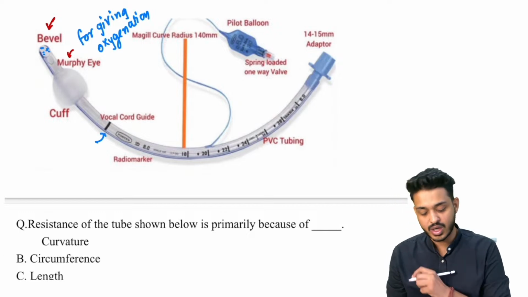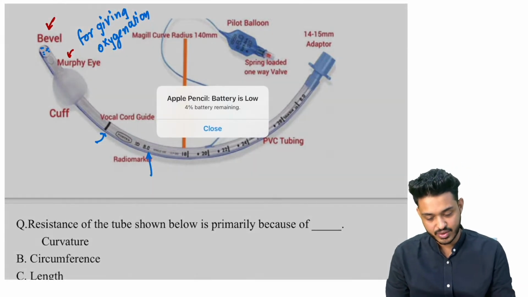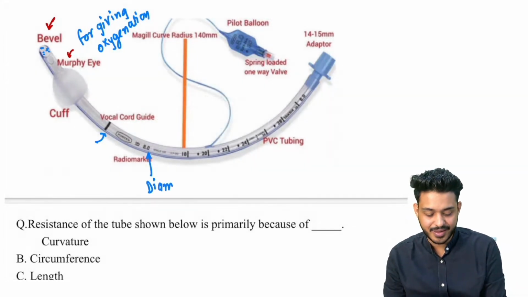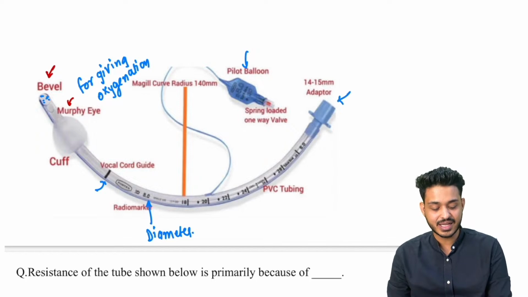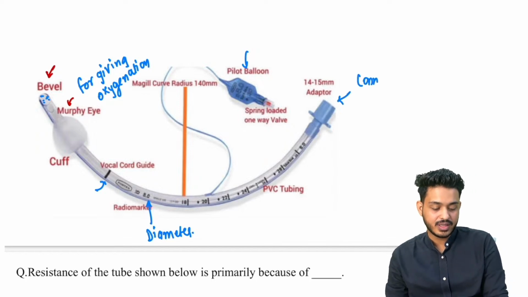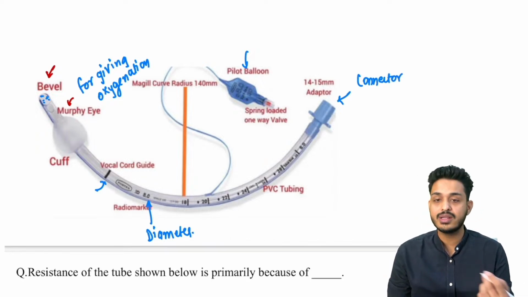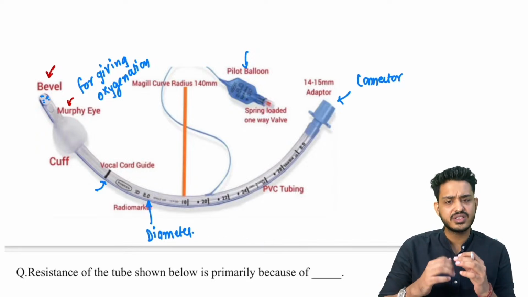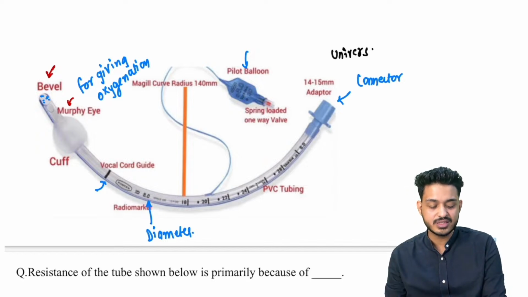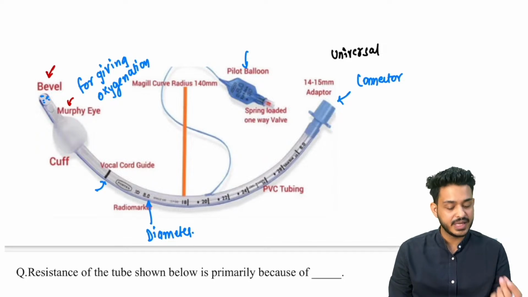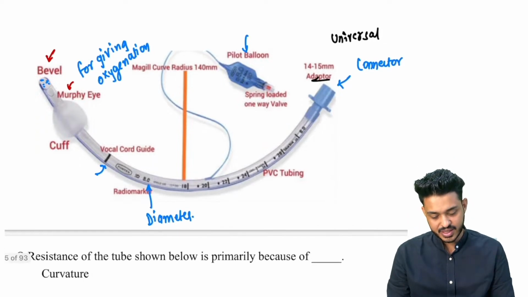This is going to be your vocal cord guide, और यहाँ पर नंबर लिखा होता है. This is going to be the number, this is going to be the diameter. यहाँ पर डायमीटर लिखा होता है. Here we are having pilot balloon, and this is the connector. Remember, all the connectors are going to be same. जैसे सारे आजकल C type चार्जर आ रहे हैं, like that all the connectors will be same. मतलब सारे connector direct anesthesia machine से connect हो जाएंगे, right? So this is going to be a universal connector. साइज कुछ भी हो ET ट्यूब का, it will be having a 14 to 15 mm adapter, right? So these are going to be the things that you have to remember.